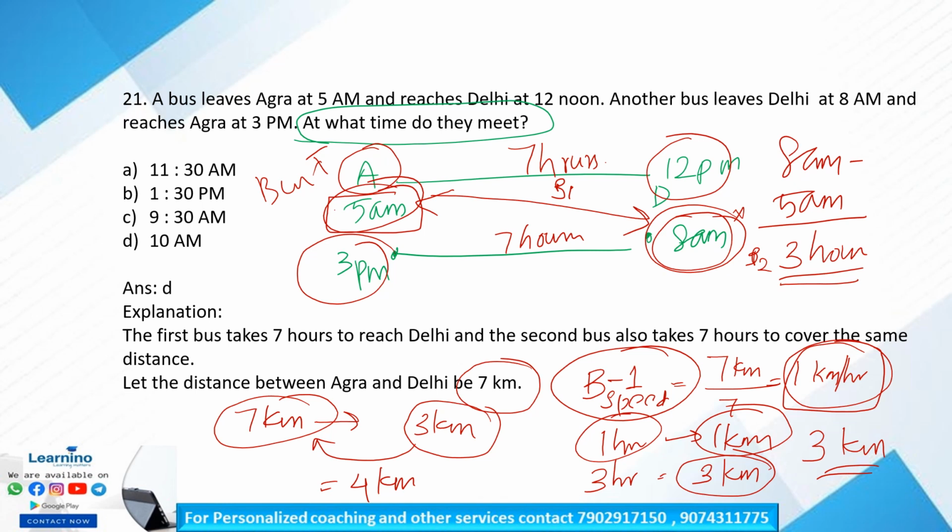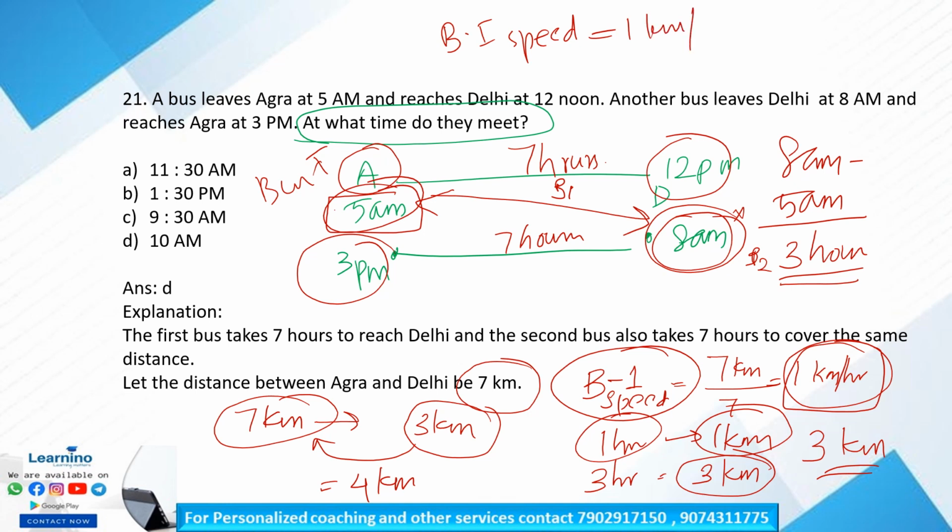Is it clear? Okay, if both buses are running in opposite directions, then the relative speed will be what? Addition of both the buses' speeds, right? So bus 1 speed is given as 1 kilometer per hour, right?